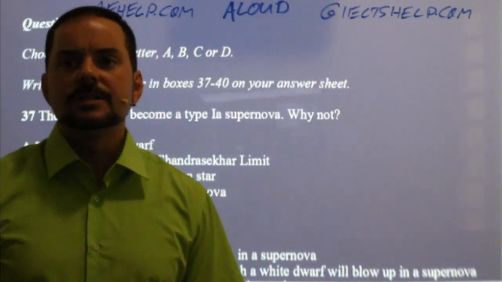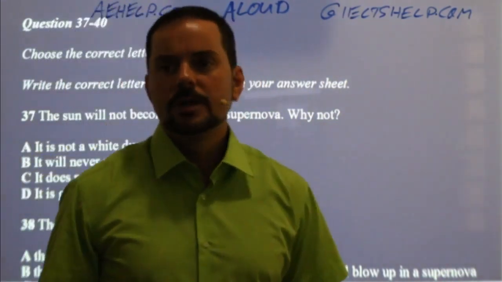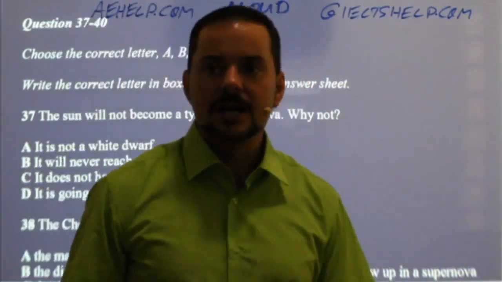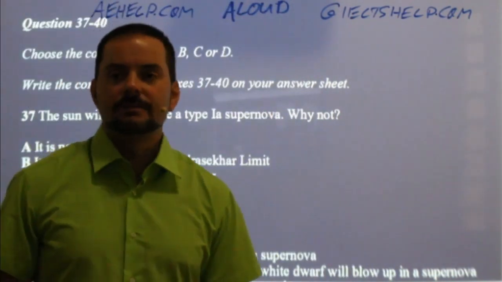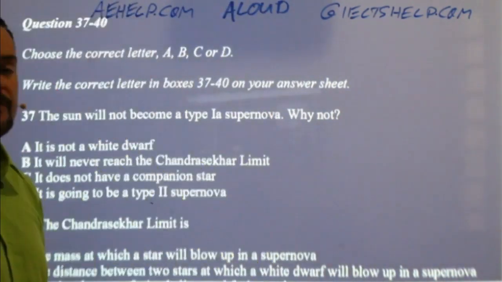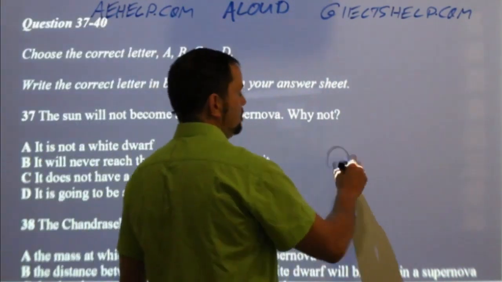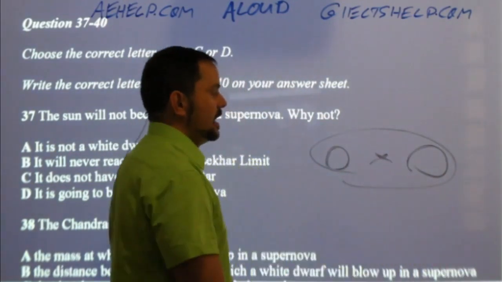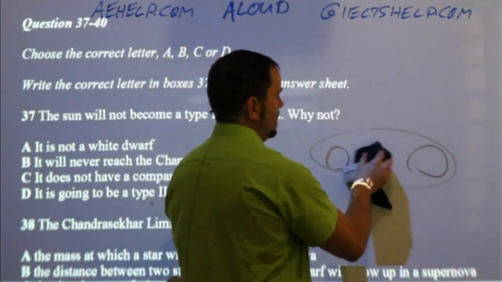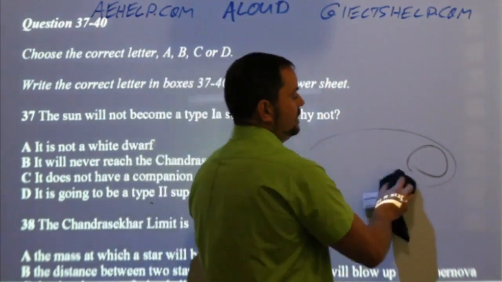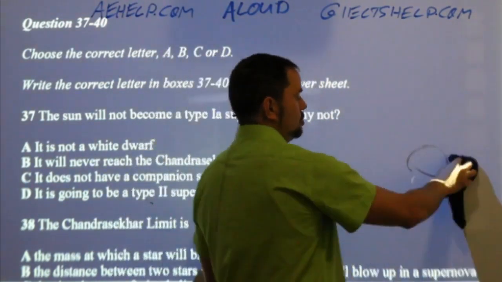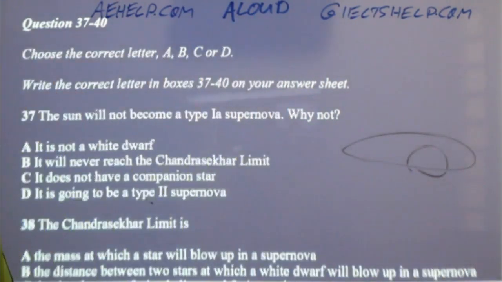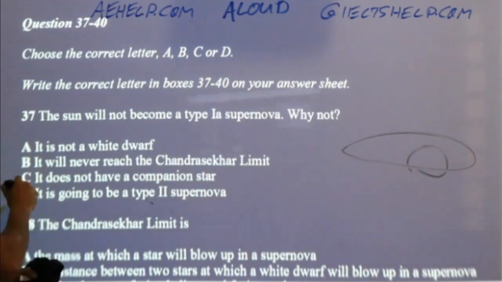It's not going to be a type 2 either because it's too small. So it's too small to be a type 2. And it's not going to be a type 1a because it's missing something. It's missing its buddy. Okay, it doesn't have a friend. For type 1a supernova, you need 2 stars that spin around a common point. Okay, our sun doesn't have a buddy, right? Well, it does. It has little friends like Earth and Mars and Jupiter spinning around it, but it doesn't have another star friend. So C, it doesn't have a companion star.